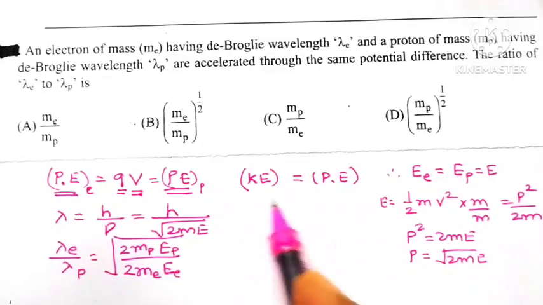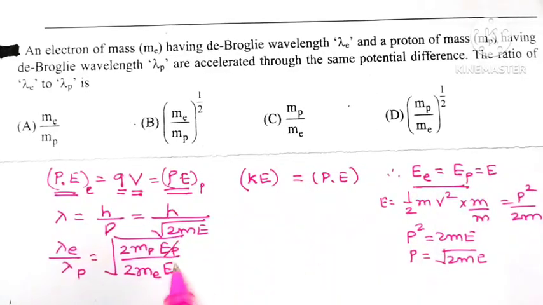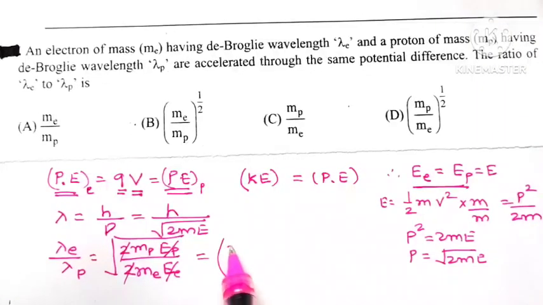But we know the kinetic energy of electron is equal to the kinetic energy of proton. So these two terms get cancelled, the 2 gets cancelled, and we are left with mass of proton upon mass of electron, and it is under root. Under root means it is raised to power 1 by 2.